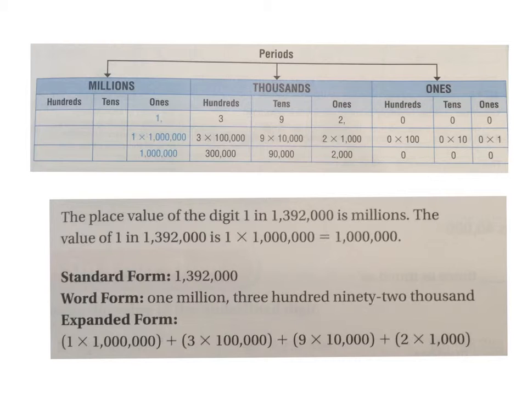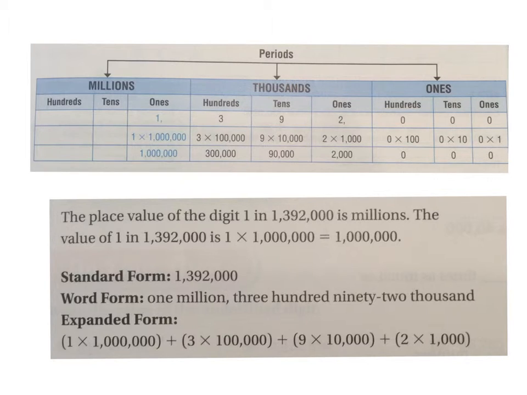Well, the 1 is in the millions, so the value of the 1 is 1 million. And then we have 392, and then what's the period? Thousands. Whenever we write out in word form, if you just said 392, what would that number be? 392, and then you say the period. So how do you say this? 392 thousands. And then it's all zeros, so there's nothing.